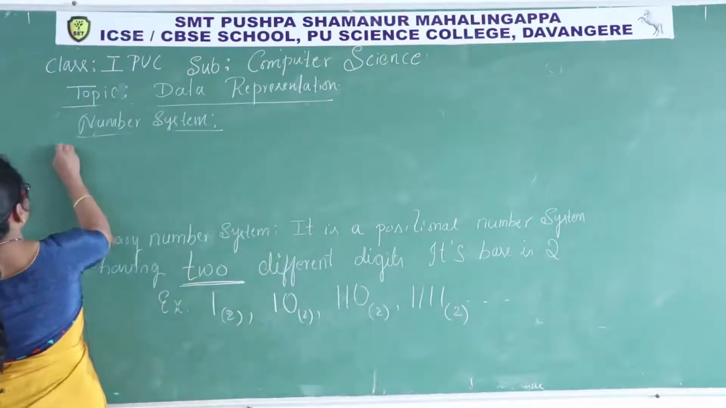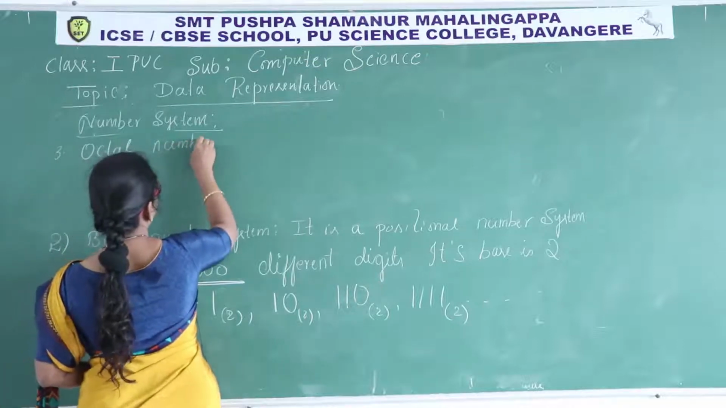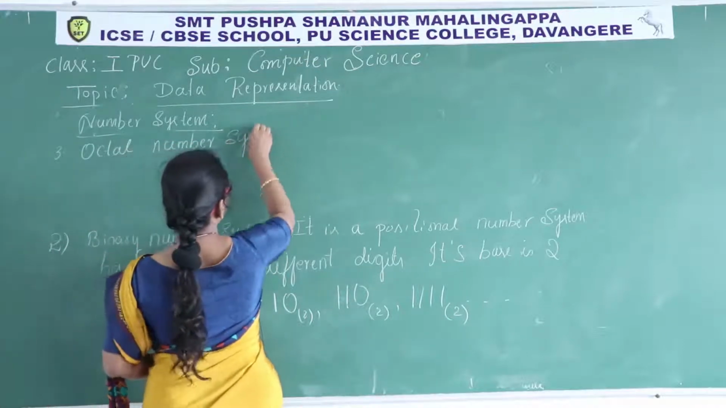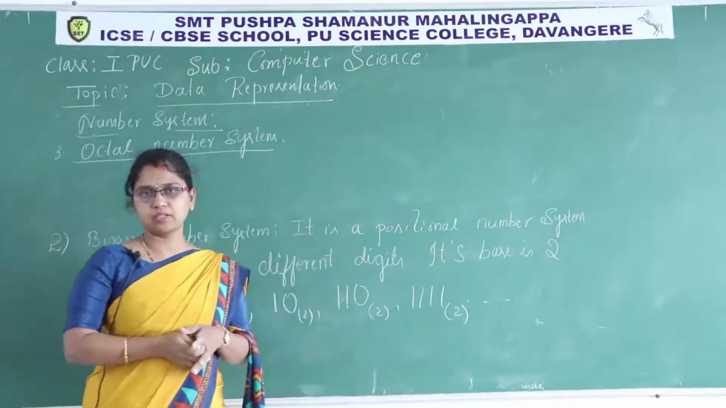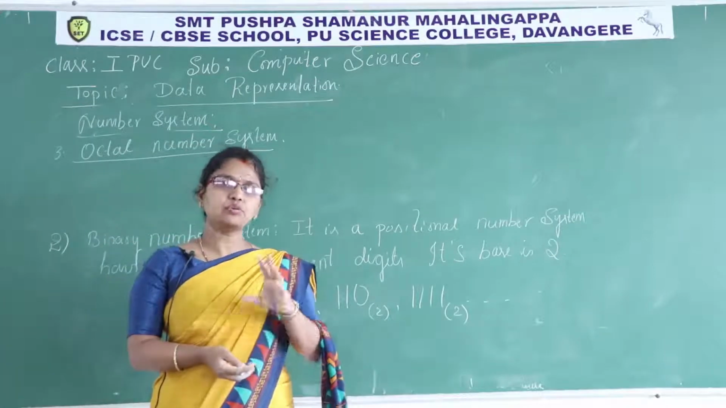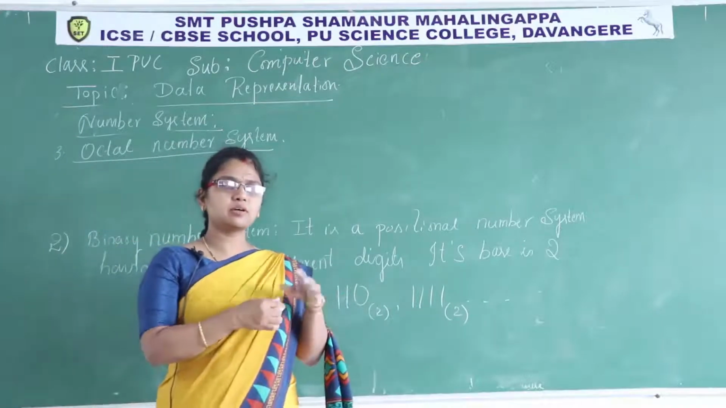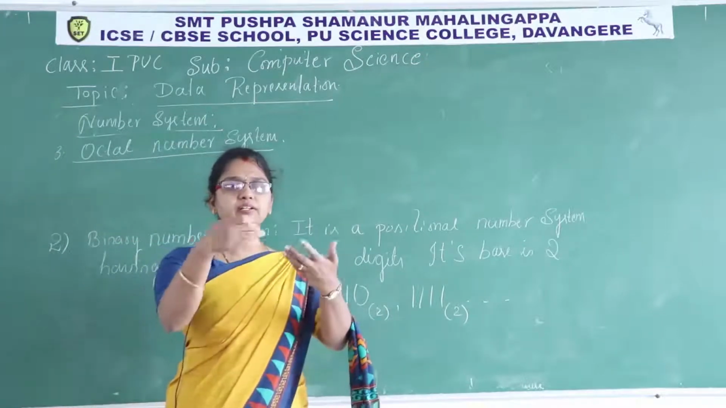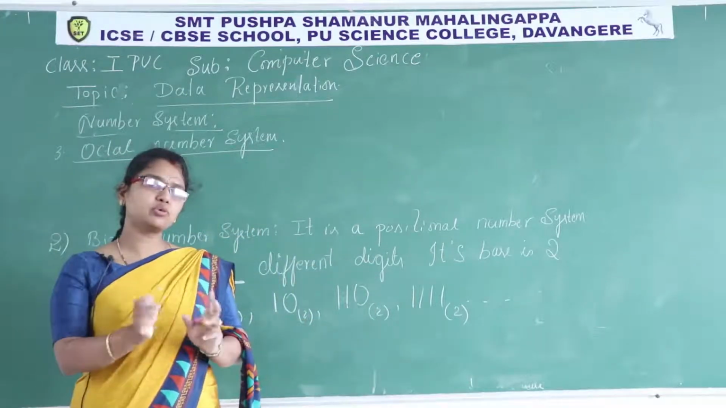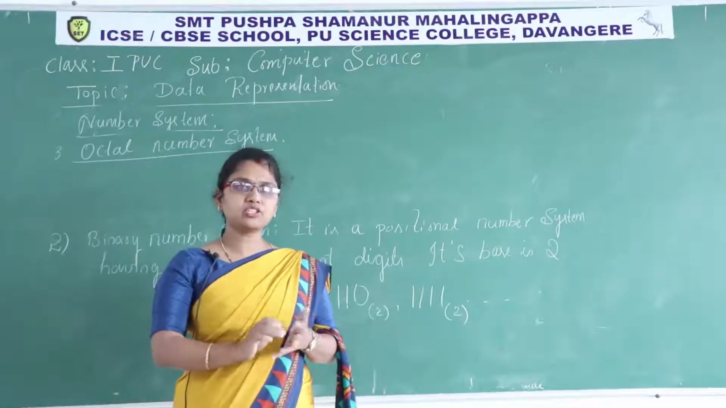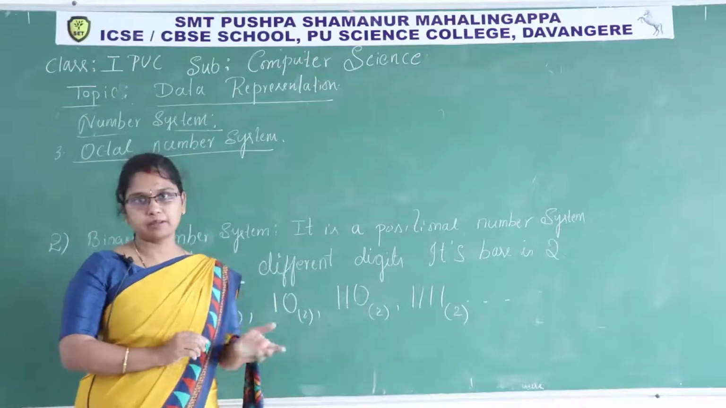Next, octal number system. So this is one type of number system. In the decimal number system, there is a rule: there are 10 different digits, and using the combination of those digits we derive other numbers. In binary also we have 2 different digits. Using the combination of these digits, we derive different numbers in the binary number system.